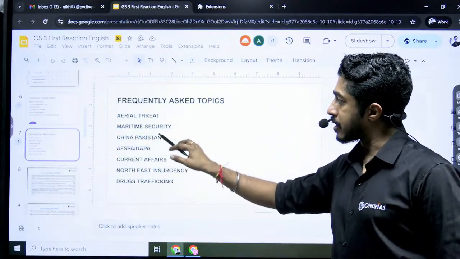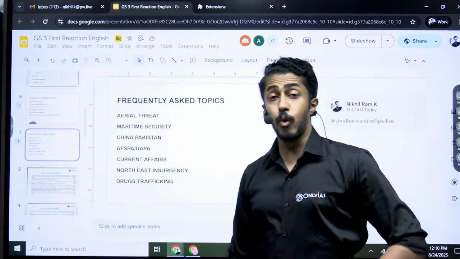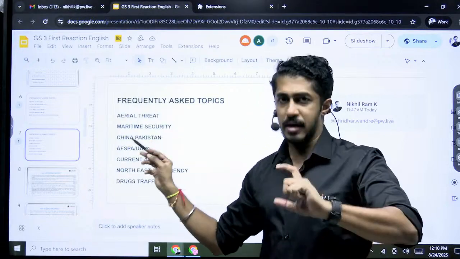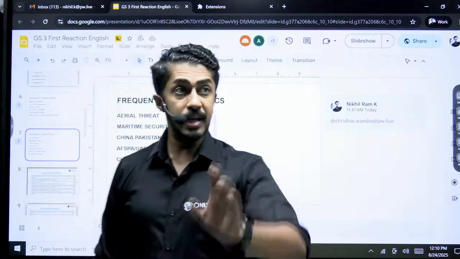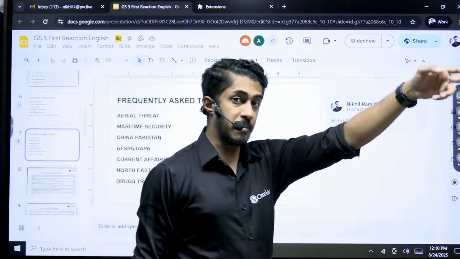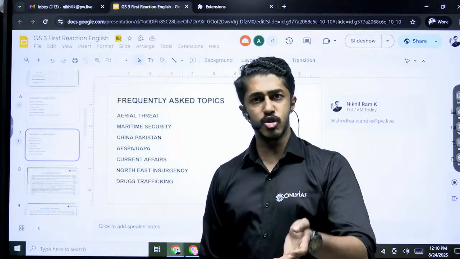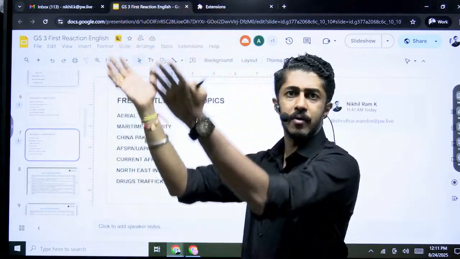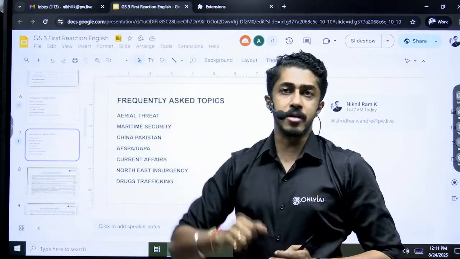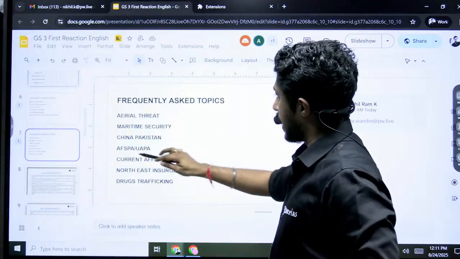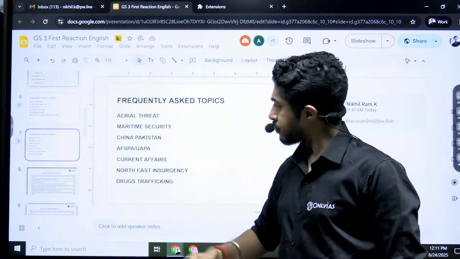Then, what other topics do you have? You have aerial threat, maritime security. Both of these appeared again because they had come in the current affairs. Aerial threat because of the drones coming from the Pakistani side. Maritime threat, more or less the same reason. One was to do with piracy. The other was to do with our coastal area. From Gujarat till West Bengal, how are we protecting it? China, Pakistan, again our issues with them.